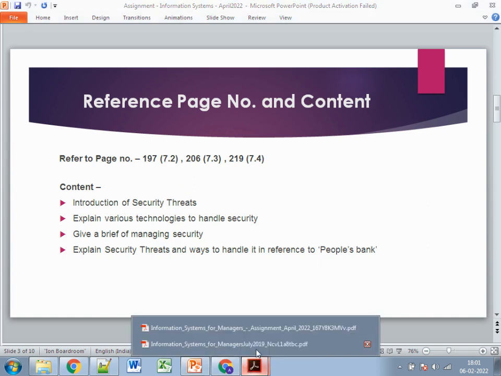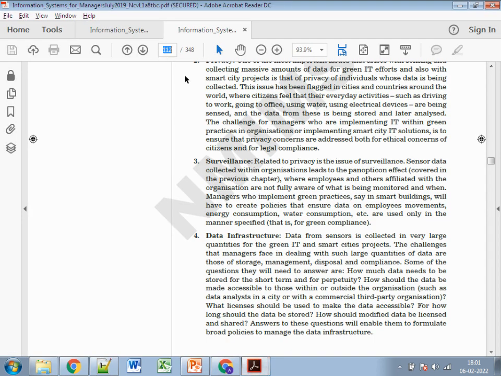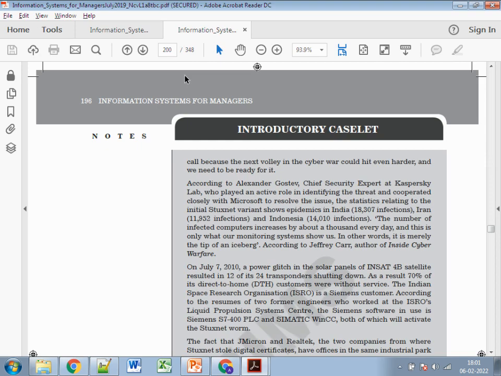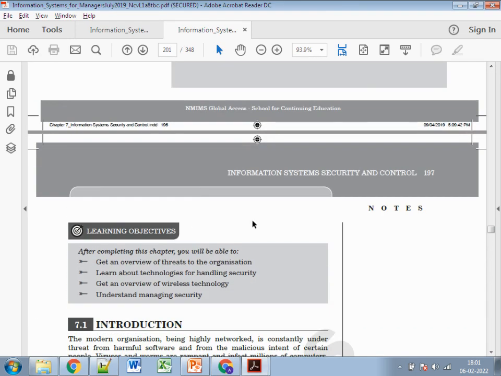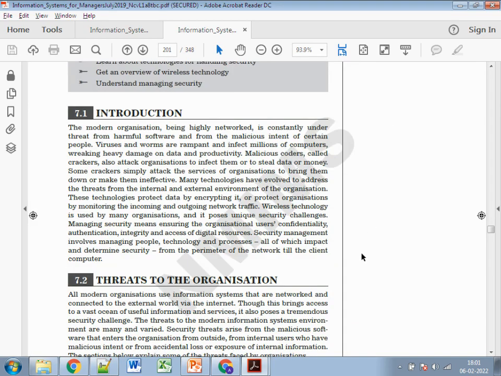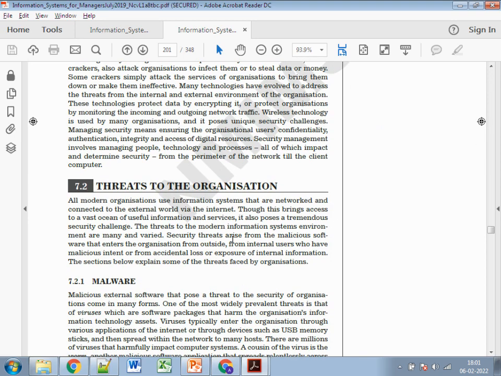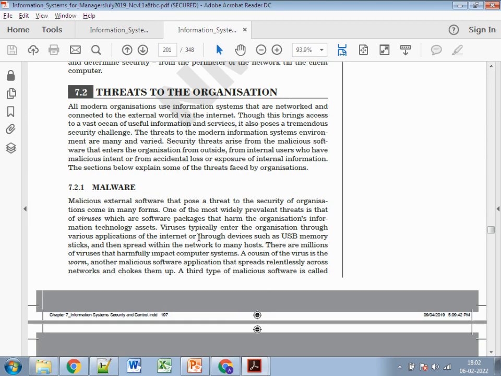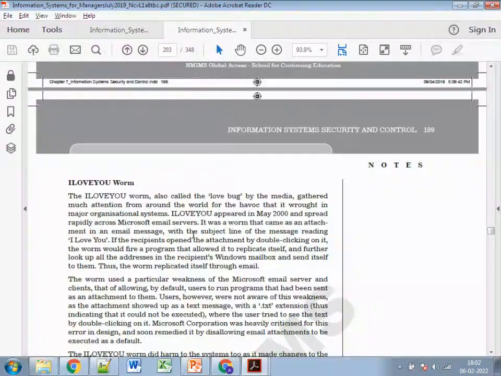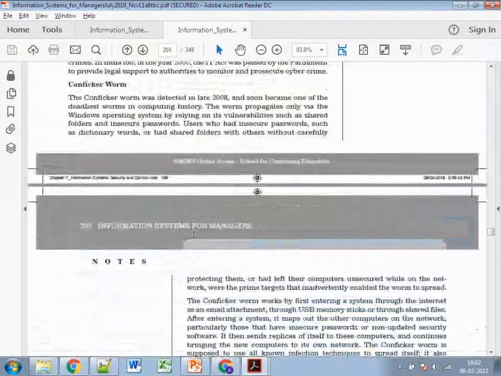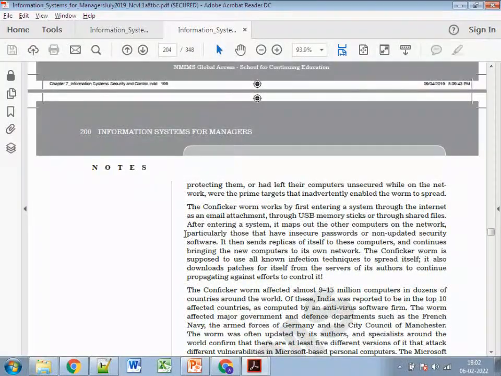Firstly, we see the page number: page number 197 in the book. The seventh chapter is all about information system security and control, so you can refer to the seventh chapter directly. If we talk about the various threats to organizations, there are a couple of threats. Maybe you can give a generic one, like what malwares are. Examples are generally not required, because they will increase your limit of 1,000 words.